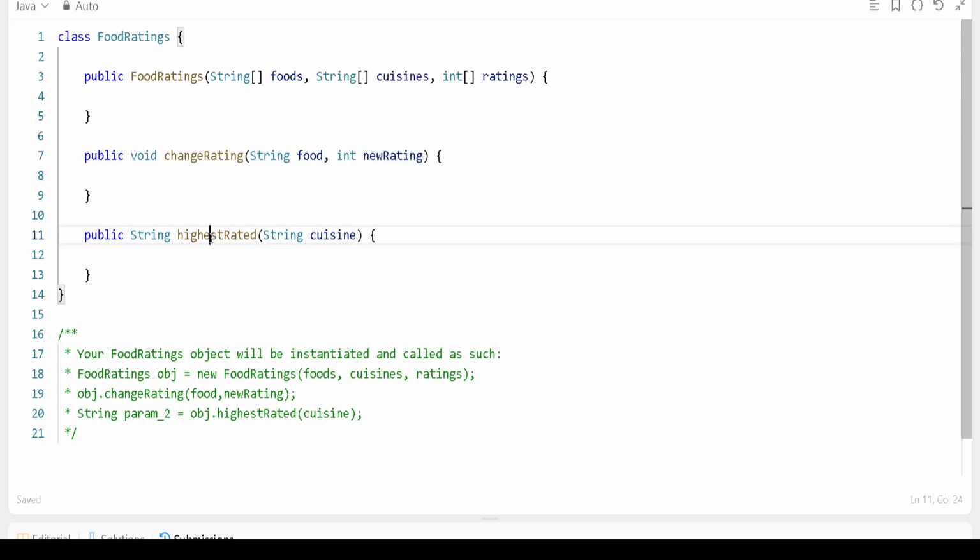Similarly, it is saying the highest rated. If you have the cuisine, you give me the highest rating. It means we have to use a hash map, where if I pass the cuisine name, I can get its highest rating. Understand, what is the rating of this cuisine? So the question is this, how will we understand it?